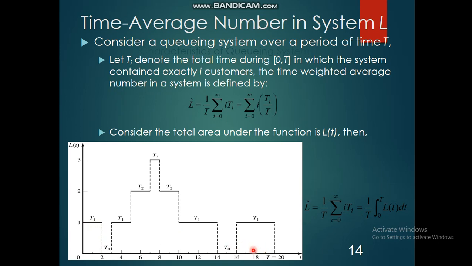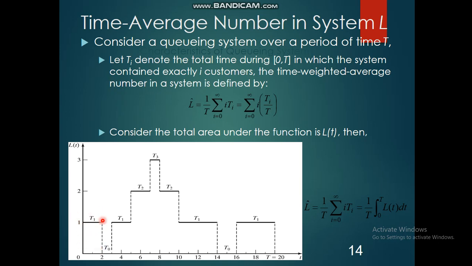Here in the figure, T is equal to 20, that is the total time, and LT represents the number of customers in the system at time T. You can see that in the interval 0 to 2 there is one customer, because LT is 1.